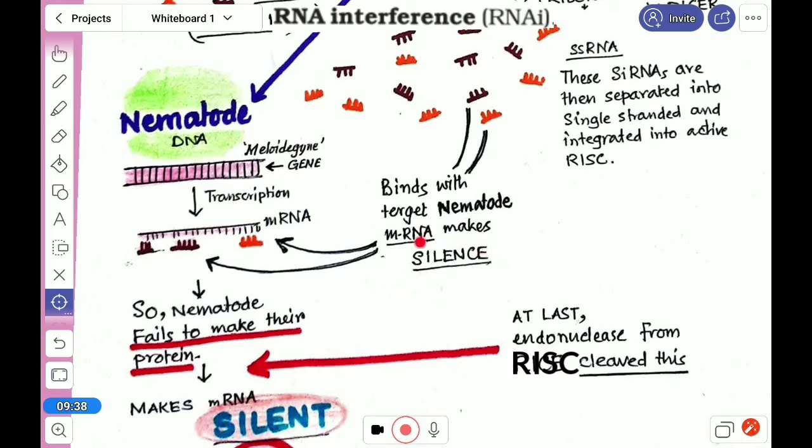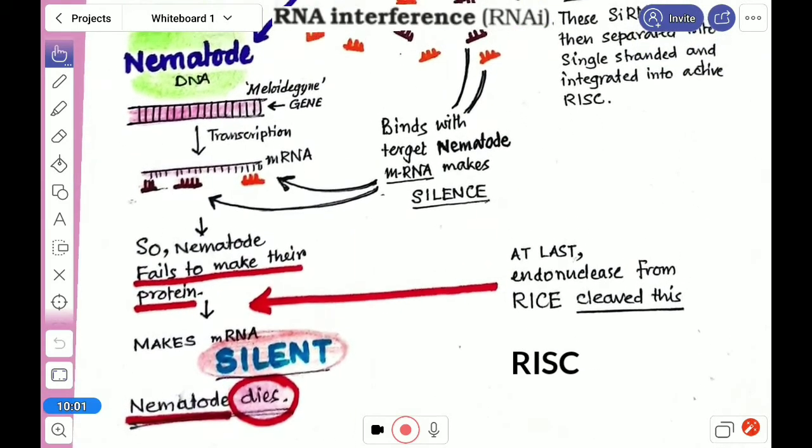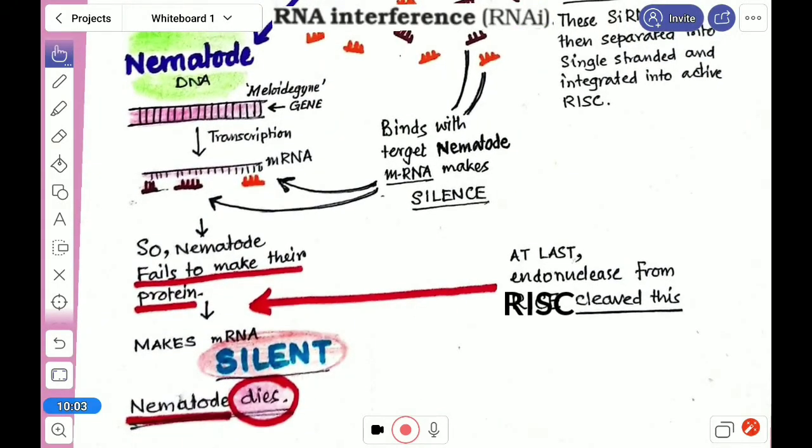The silence, what it indicates, is that after transcription there will be no translation. If there is no translation, then they cannot produce the protein. If protein is not produced, I think you can understand the characteristics will not be produced, and gradually if this happens all the time, then at last the nematode will die. The nematode cannot survive without the normal machinery of its body. So it will fail to make its protein.